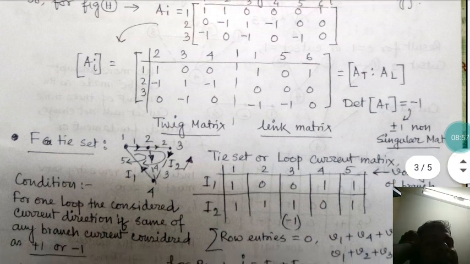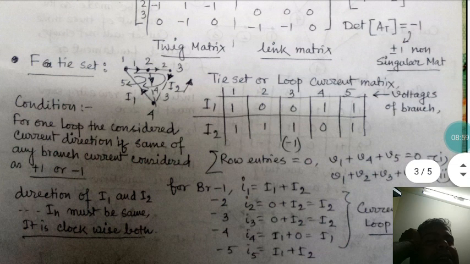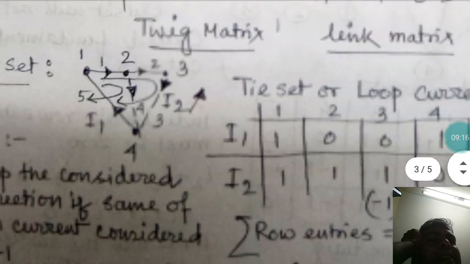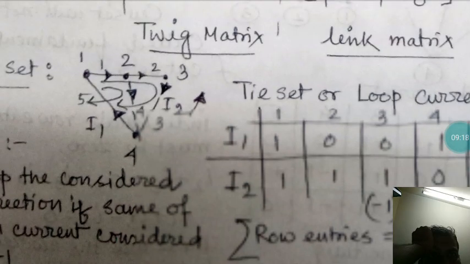Now, what is the condition of the fundamental tie set or F tie set? For one loop, the considered current direction, if same as any branch current orientation, will be taken accordingly plus 1 or minus 1. In this particular one I am just making it enlarged so you can see it well.